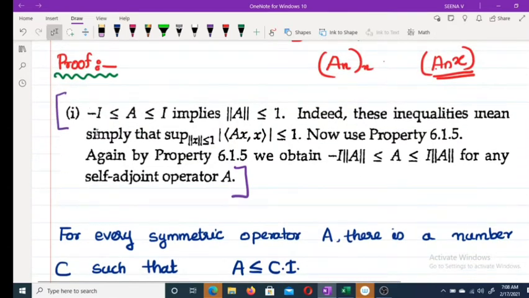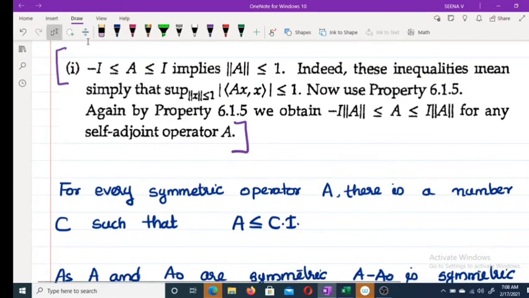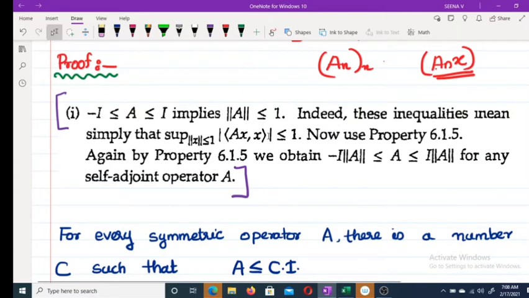How do we get this result? We have one result, there is no need to write this in your note: minus I less than or equal to A less than or equal to I implies norm of A less than or equal to 1, and use property 6.1.15.